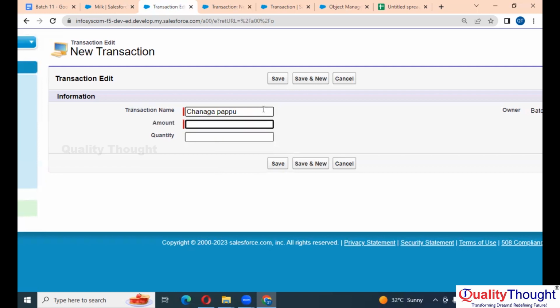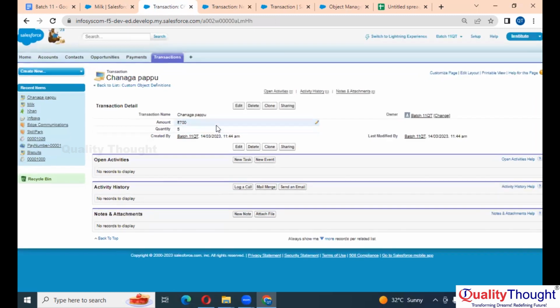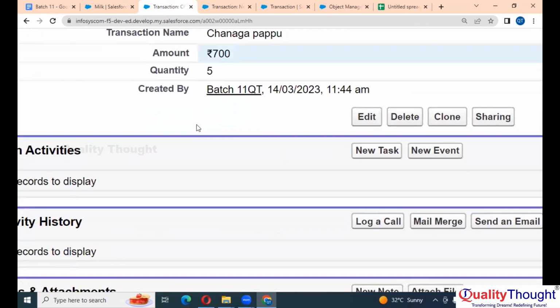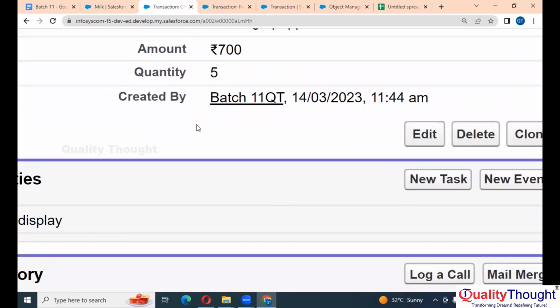Okay, let's say of amount 700 you are buying. Quantity, let's say, 5 kg. Okay, let's just save. Now you see the difference.